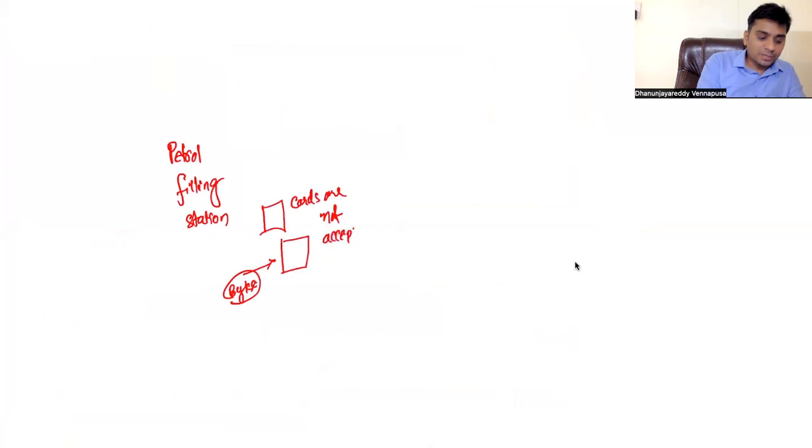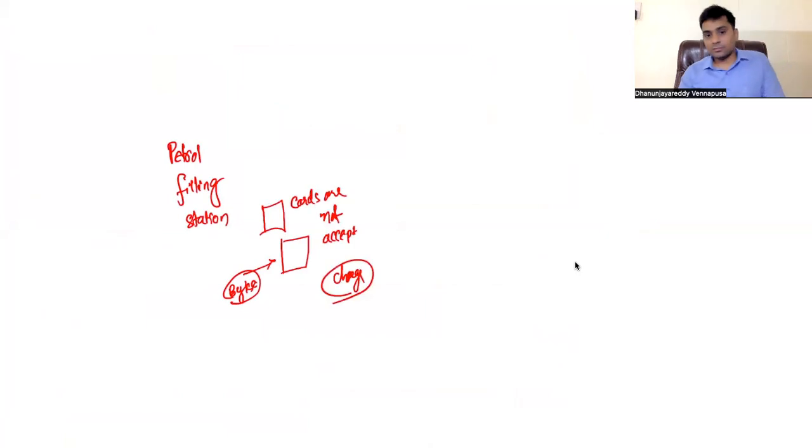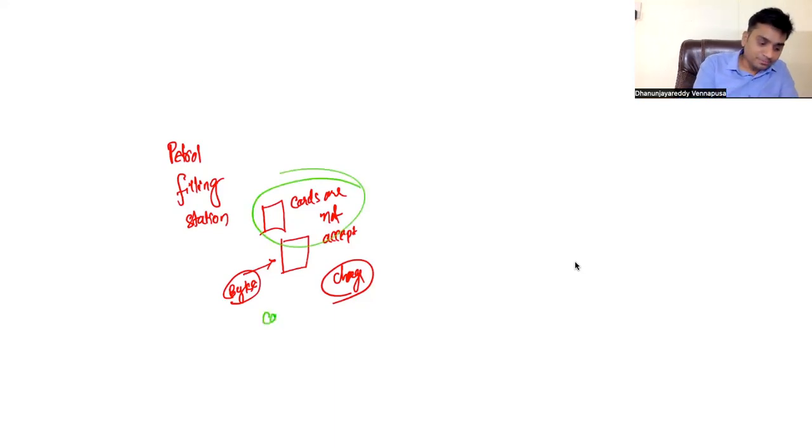If you want to use the card, they will charge extra. The question is why they don't accept the cards. Why won't this petrol filling station accept the card that I have? Rather, they accept cash or direct UPI payment, but cards will not be accepted. Now, why do they reject cards?